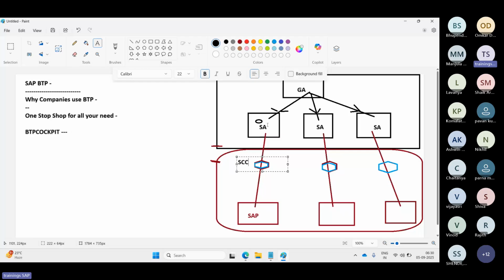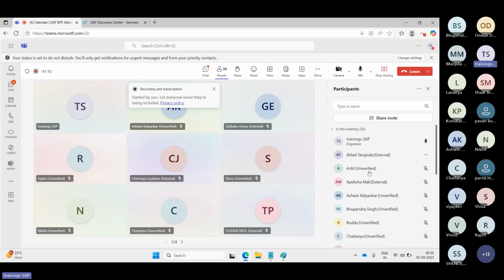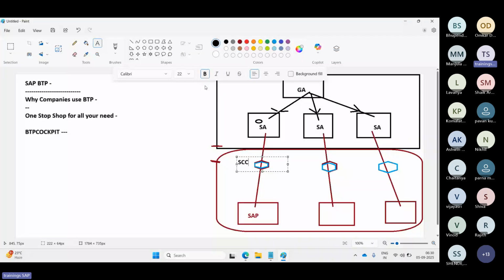Sir, which services do we have to use? Will all the services be there by default at the sub account level, or do we need to assign them manually? By default, SAP will assign all the listed services at the global account level. From here, we need to assign them to the child.